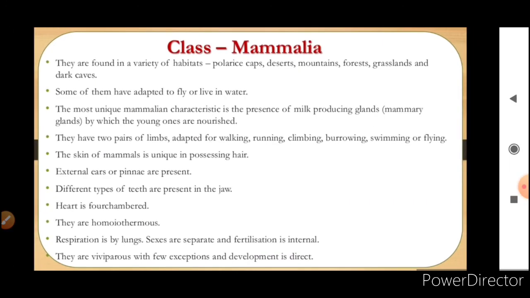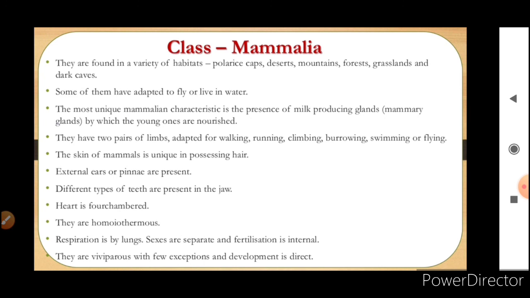So the characteristics of the class Mammalia are they are found in a variety of habitats. Some of them have adapted to fly or live in water. The most unique mammalian characteristic is the presence of milk producing glands by which the young ones are nourished. They have two pairs of limbs adapted for walking, running, climbing, burrowing, swimming, or flying. The skin of mammals is unique in possessing hair. External ears or pinnae are present. Different types of teeth are present in the jaw. Heart is four chambered. They are homeotherms. Respiration is by lungs. Sexes are separate and fertilization is internal.